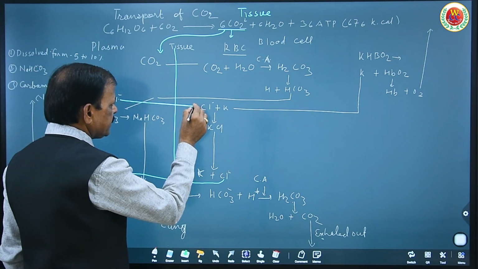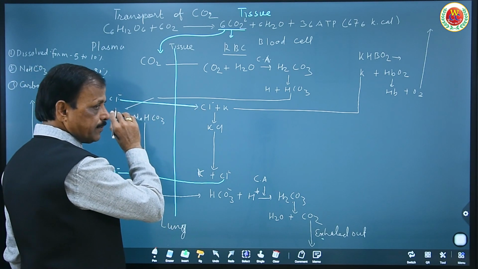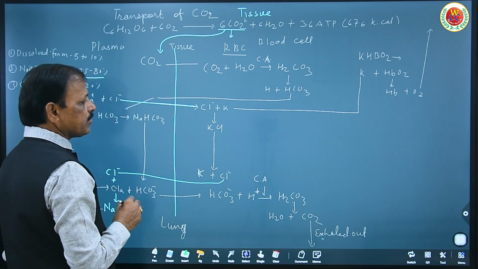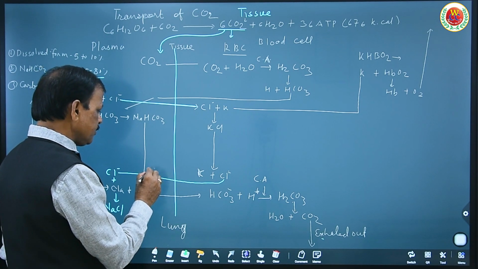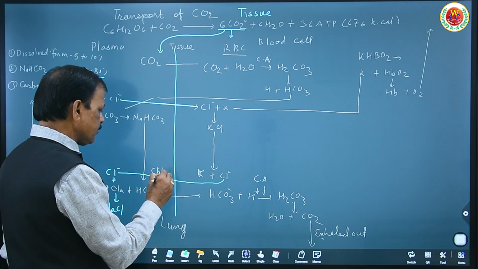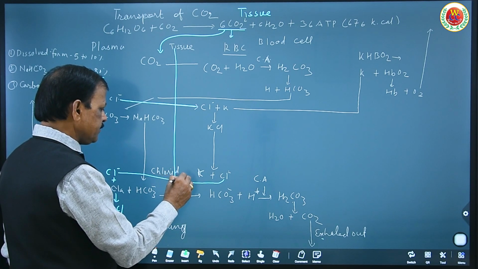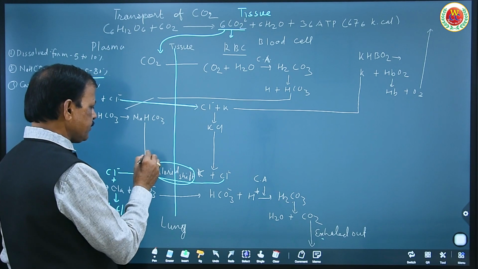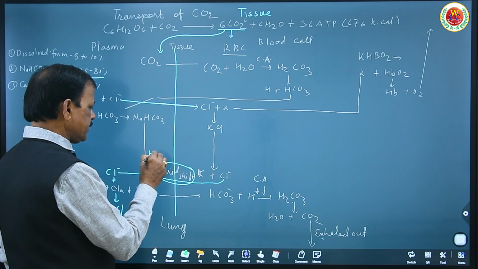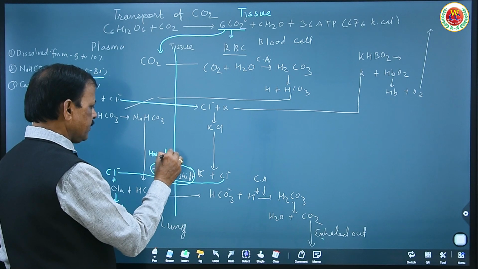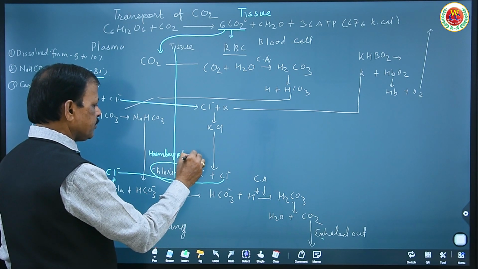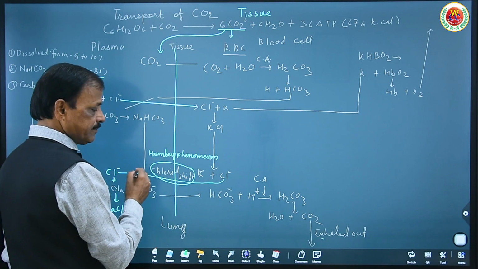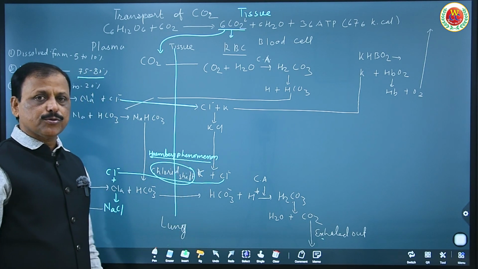Now this transfer of chlorine from plasma to the RBC and once again from RBC to the plasma is known as chloride shift. What is it called as? Chloride shift. And this chloride shift is also known as Hamburger phenomenon. This you have to remember as a part of NEET question. Hamburger phenomenon, also known as chloride shift.